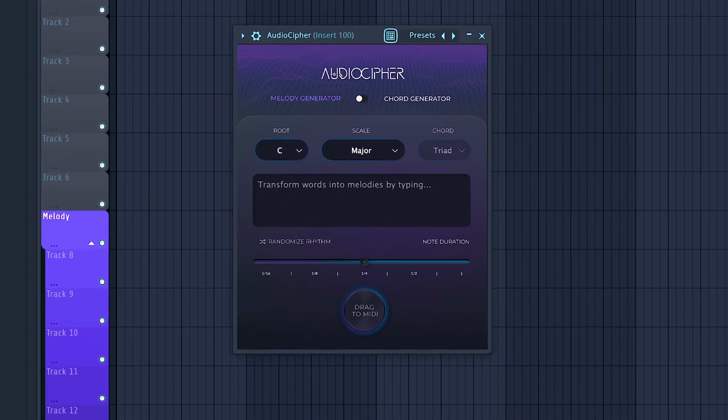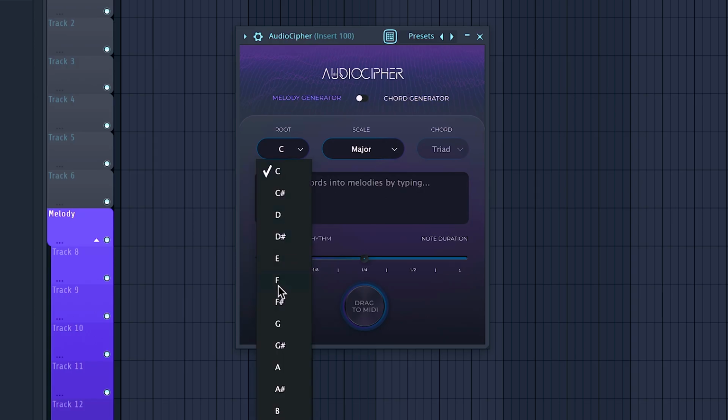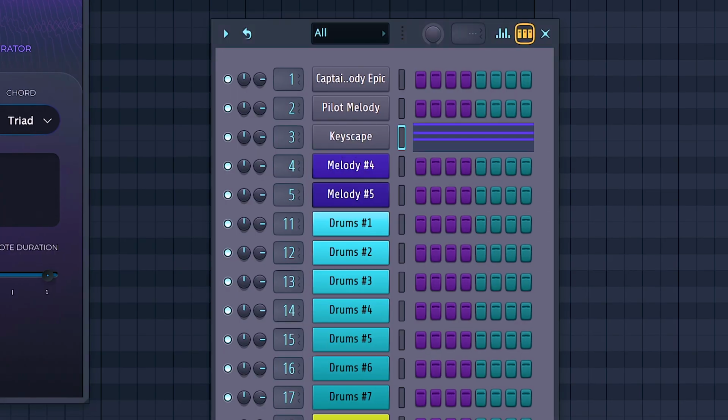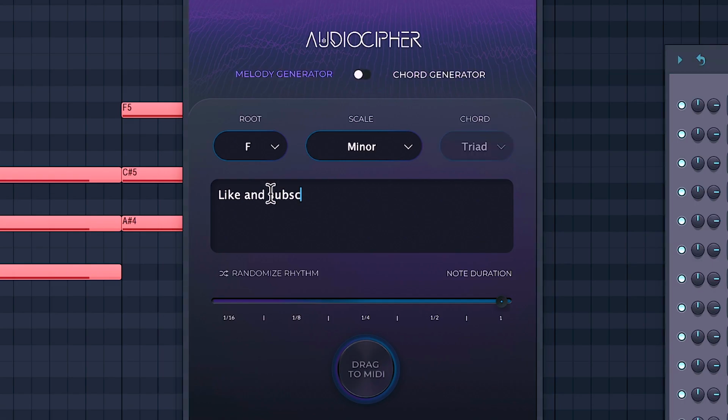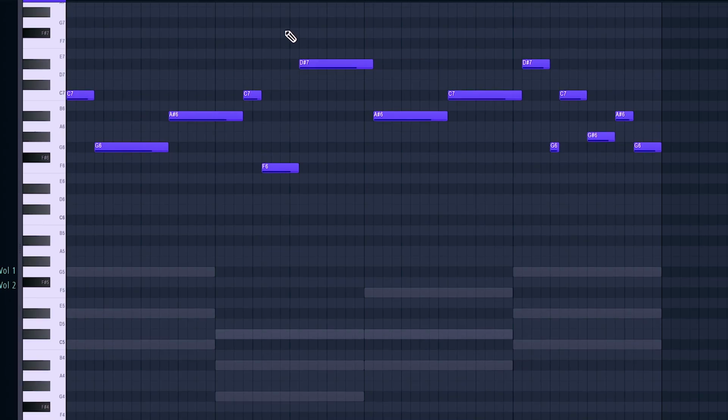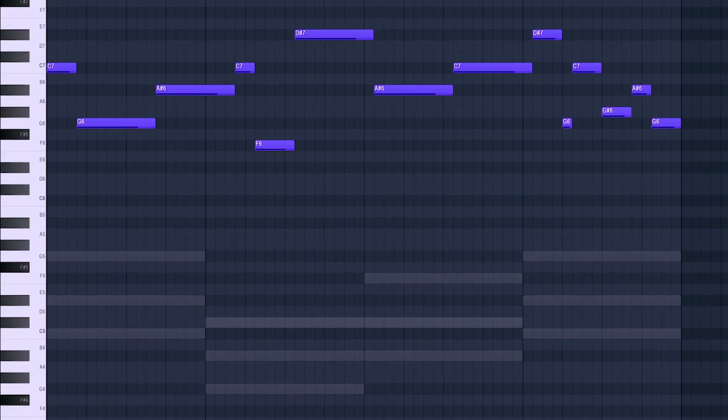Audiocipher also comes with a very user-friendly UI, making it very easy to navigate and look at, where it's not overcrowded with buttons or graphics, but can still make a lot of dramatic changes. And as far as the prompts go, there is nothing easier than Audiocipher, where you can type out just one word and get a full chord progression, and then flip it on over to melody mode to continue your loop. And one of the greatest features that Audiocipher's implemented is the randomize feature. That way you can be sure that you're not getting a stagnant melody or chord progression, and increase the possibility of finding an idea that you can build off of.